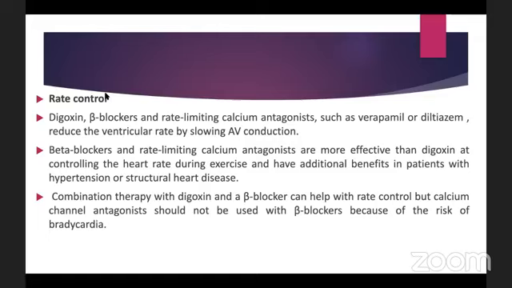And the next thing we use is the calcium channel blocker, which are the rate limiting calcium channel blockers. That means verapamil or diltiazem. And the last one is digoxin. So the beta blockers and the rate limiting calcium antagonists are more effective than digoxin. So that's why I said this is actually the serial B, C, and D at controlling the heart rate during exercise and have additional benefits in patients with hypertension or structural heart disease.